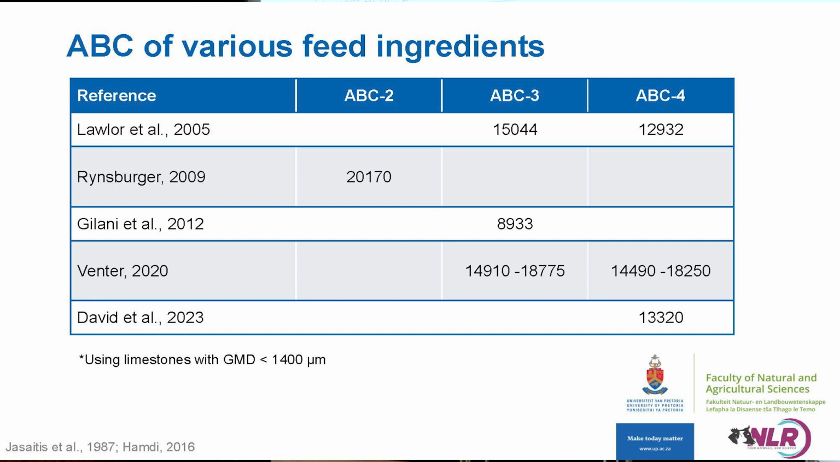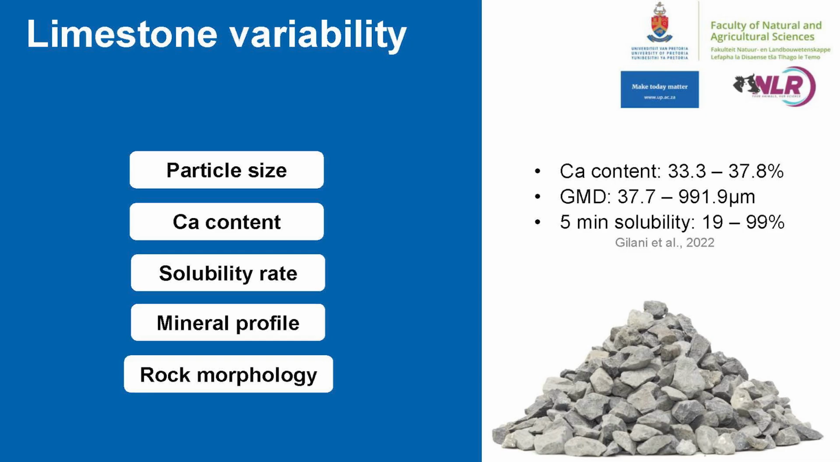But this shouldn't be so surprising to us when we remember that limestone is an incredibly variable feed ingredient. It shows variation in its particle size, calcium content, and solubility rate, just to name a few. This was very well illustrated in a recent study by Golani et al. in 2022 that investigated 640 different limestones globally and reported the above values, which just further highlights the extent of variability in limestone that we're including in our broiler diet formulations.